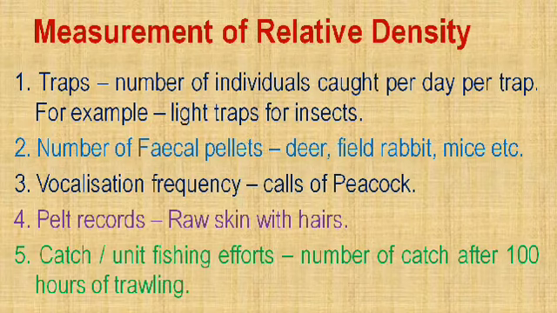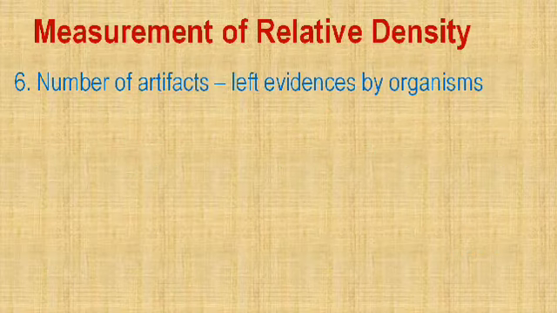Next one is the catch per unit fishing effort. That means the number of catch after 100 hours of trawling. Trawling is fishing with the help of an engine boat. So it is called trawling. We can do 100 hours of trawling, and the number of fish we have collected can express the probable density of the fish in that ocean or river, whatever our study area.